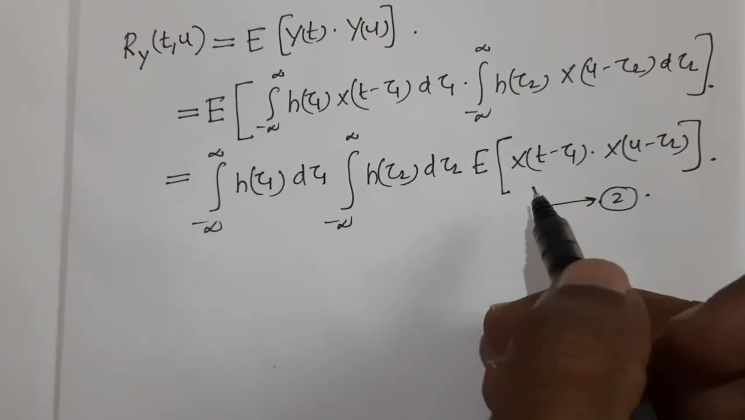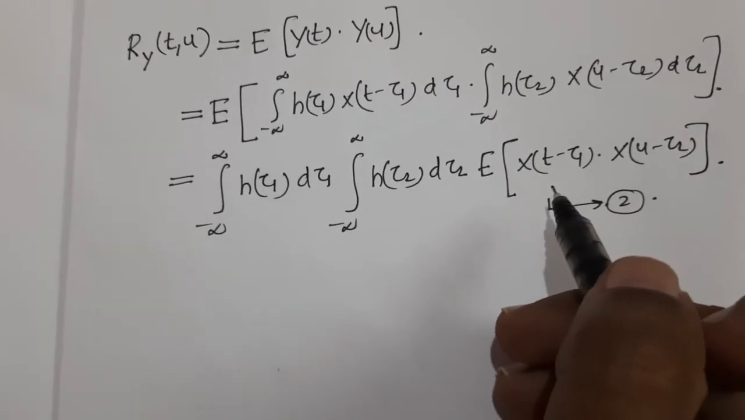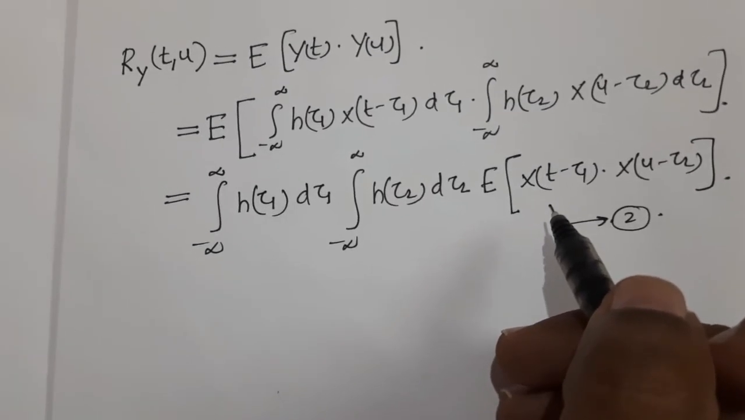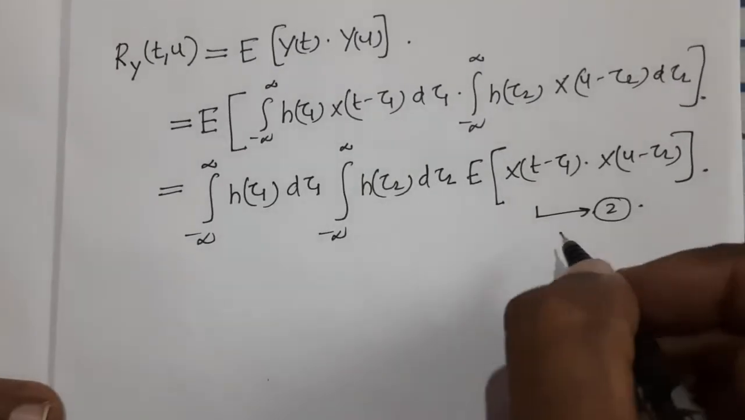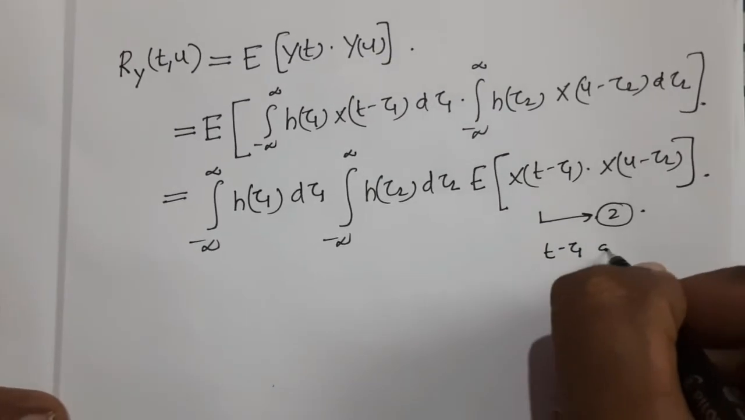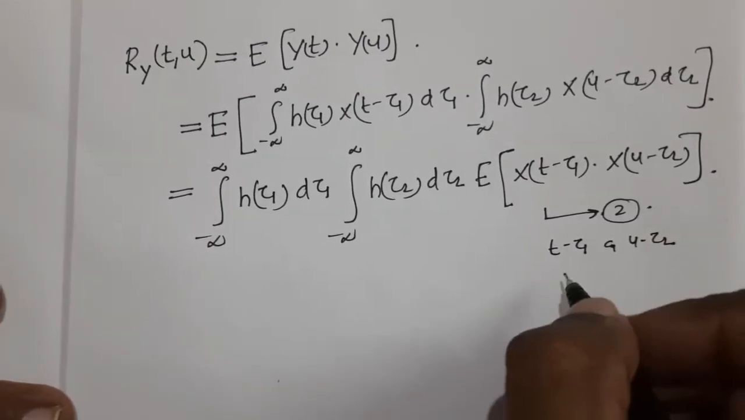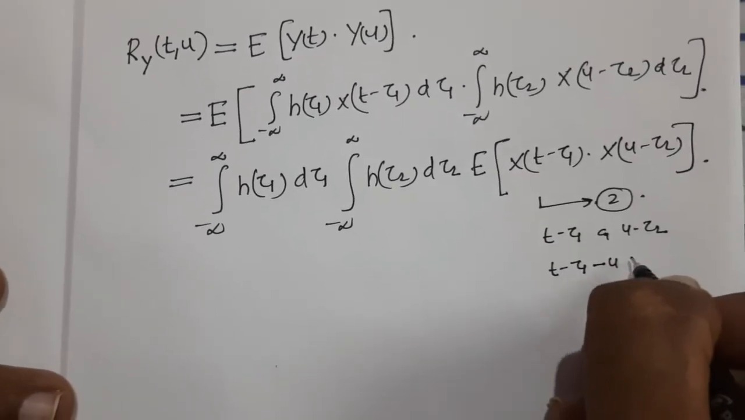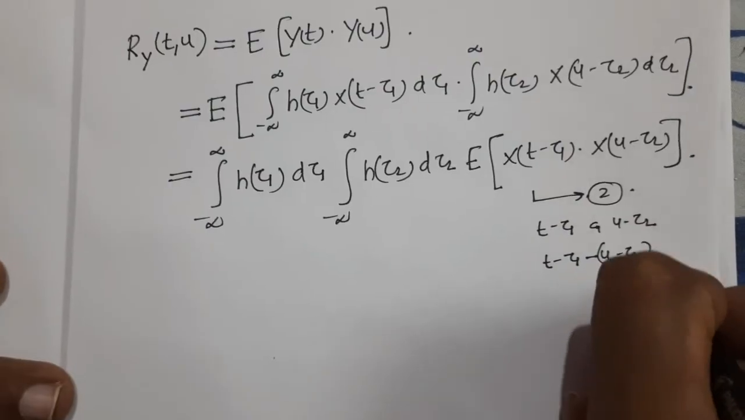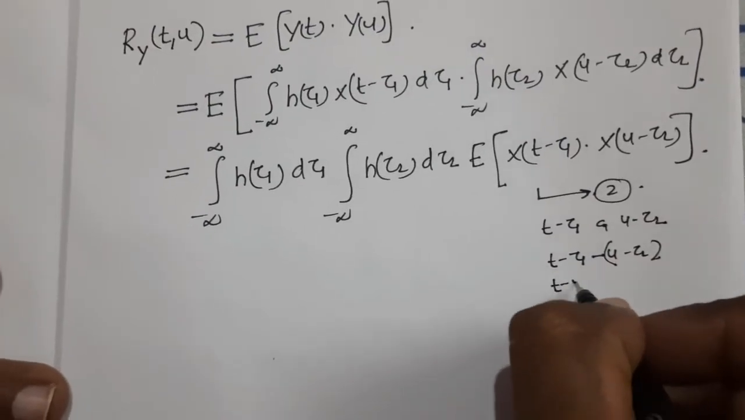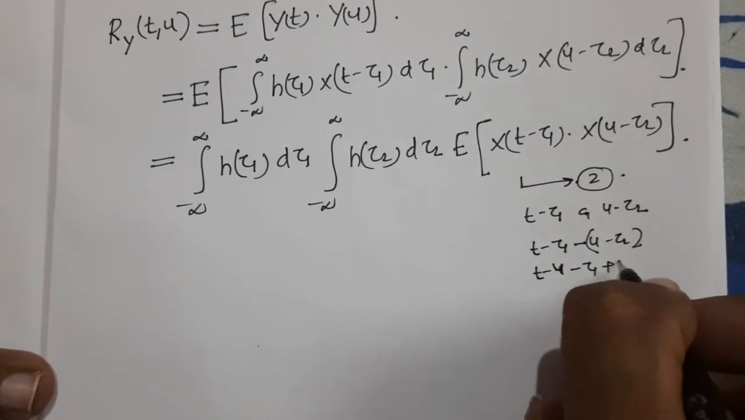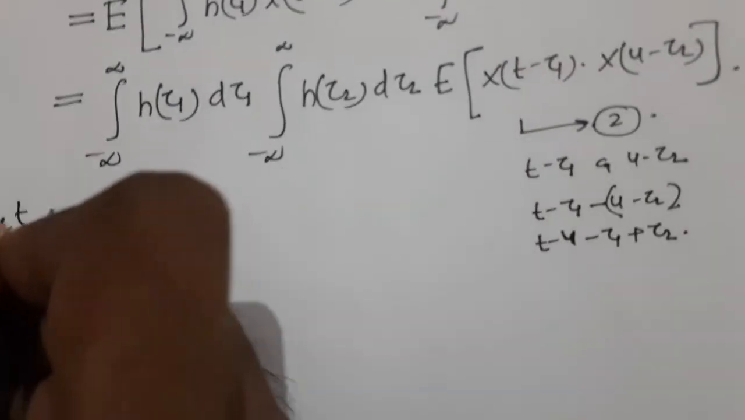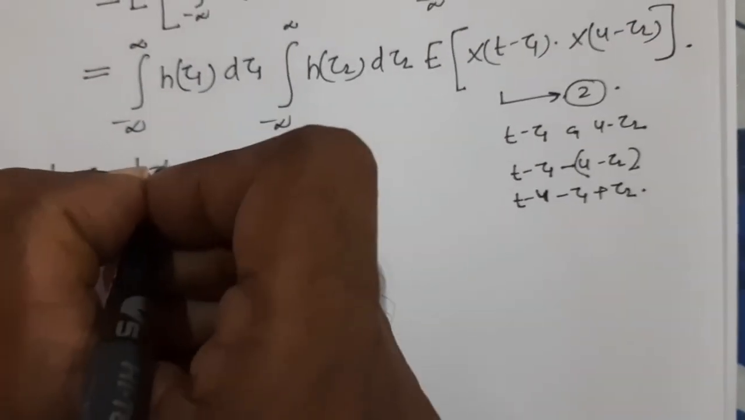So if the input random process is given as a wide sense stationary random process, we know that the autocorrelation function depends only on the difference between the observation times. So what are the observation times here? t minus tau 1 and u minus tau 2. Now the difference between the observation times will be t minus tau 1 minus u minus tau 2. That is, this can be written as t minus u minus tau 1 plus tau 2. Now let tau equal to t minus u.